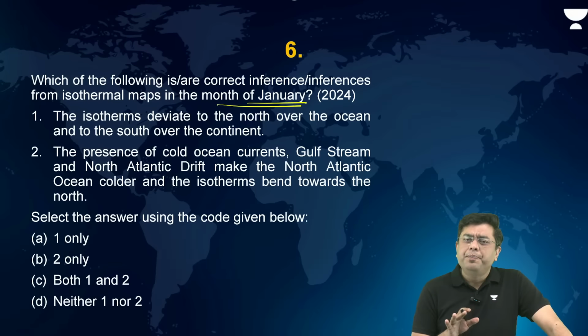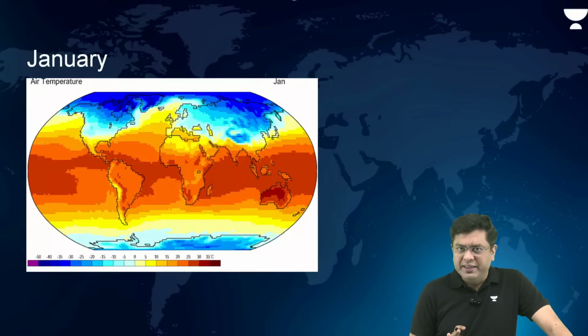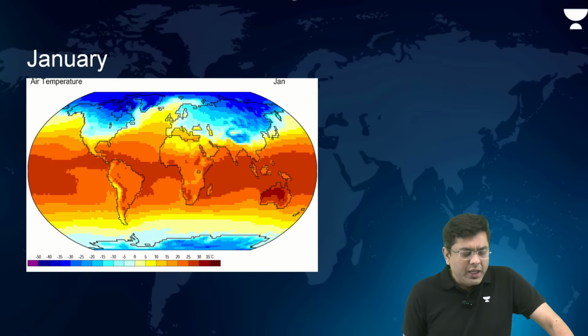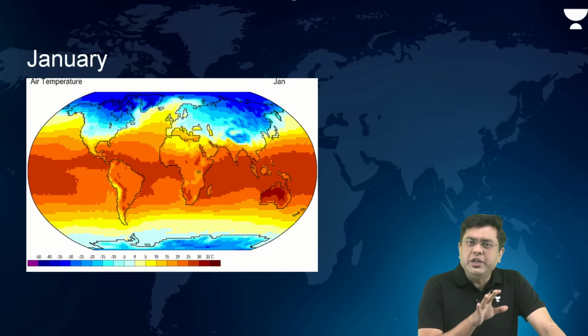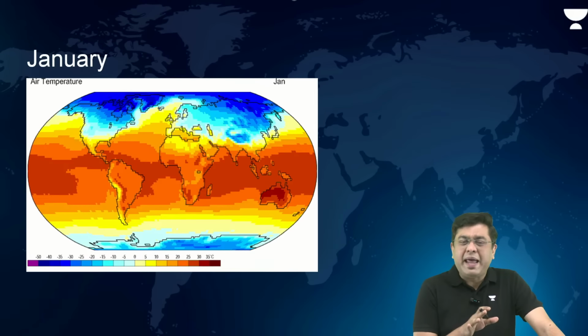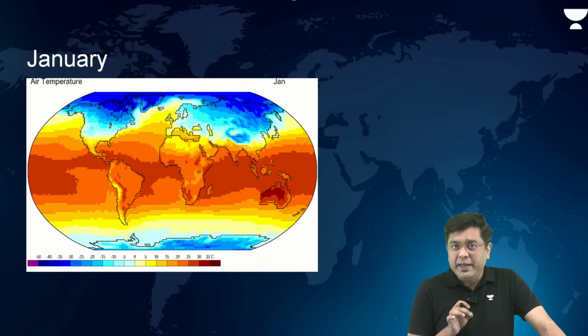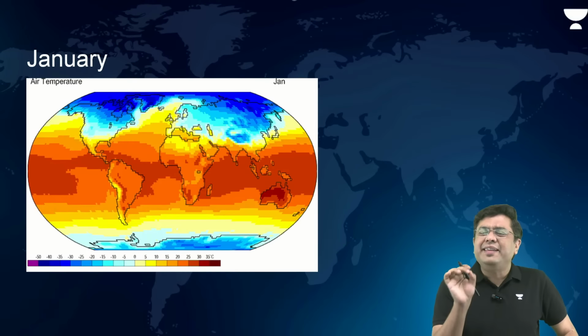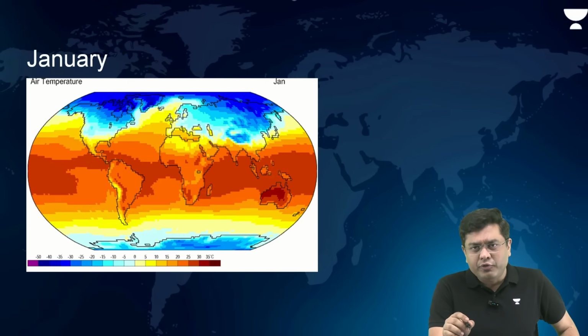Now, first of all, the study about the isotherms in this case, very briefly, but before that, take a look at the thermal image of the various parts of the planet during the month of January. Now, we know one basic thing about the heating of land and water.